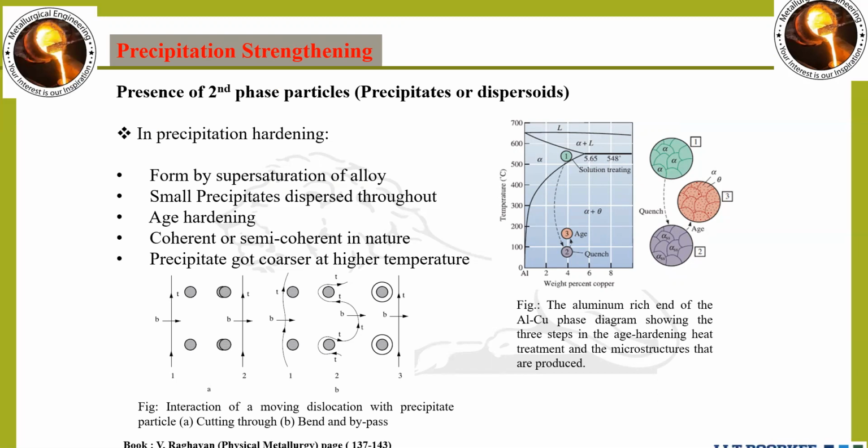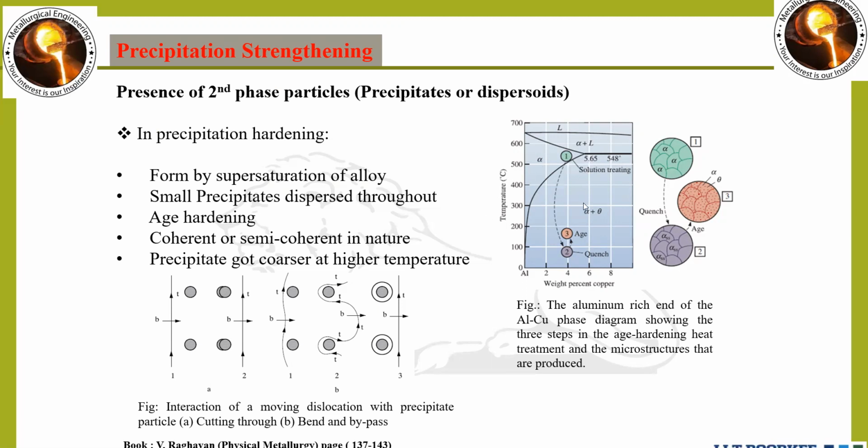But we can increase that solubility by increasing the temperature. Here is an example: aluminium at room temperature has almost no solubility for copper. But when we increase the temperature to around 550, the solubility increases, about 4 to 5%.